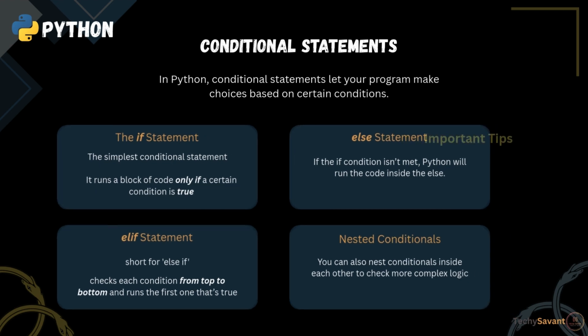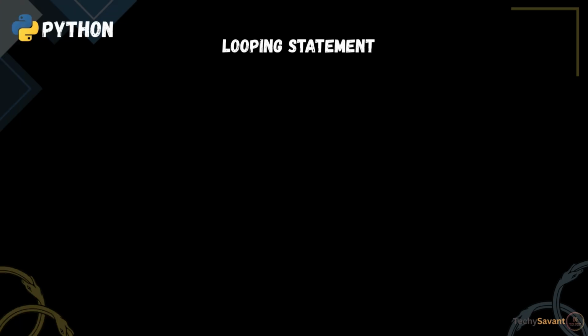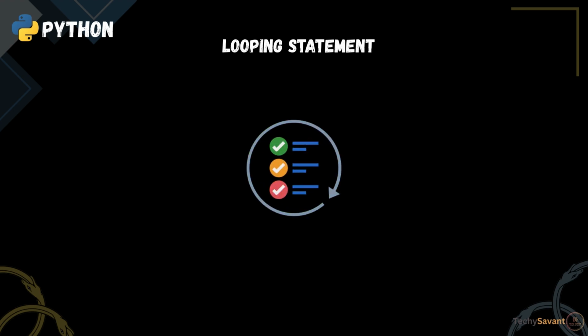Key things to remember. First, always use colons at the end of if, elif, and else lines. Second, indent the code inside each block, usually with 4 spaces or 1 tab. Alright, now your program knows how to make decisions. Next up, let's teach it how to repeat tasks with the power of loops.